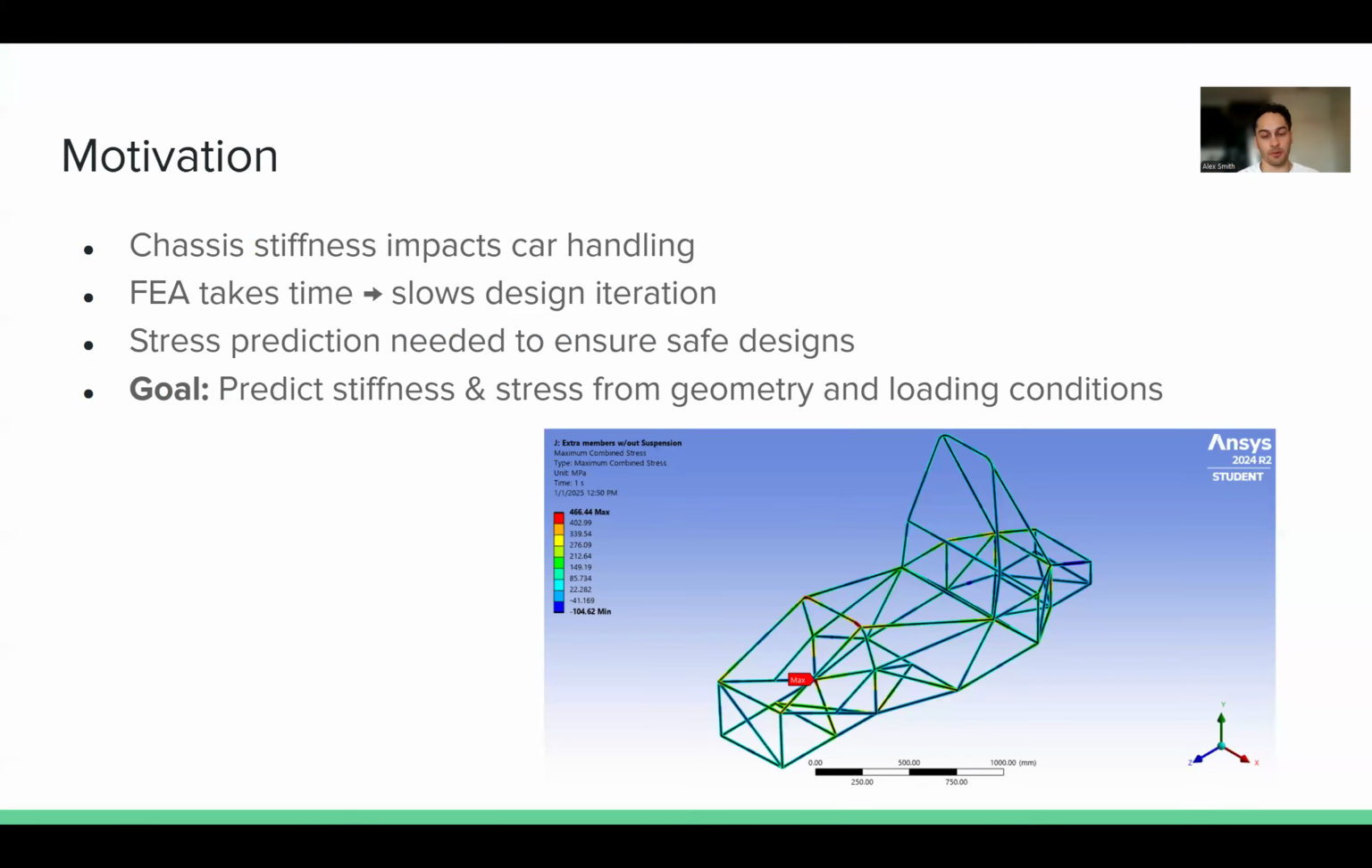Okay, so the motivation for this project comes from the design process of building the tube frame chassis. This car is built as a one-off car every year by BYU Racing Team, the club here on campus. And so needing to iterate quickly is of high importance. We have the academic school year to build this car, and we need to be able to converge on a design that will both be stiff for handling and safe and low stress for the drivers. And so like you can see there, the overarching goal is to be able to predict the stiffness and stress from the geometry characteristics of the frame and the loading conditions.